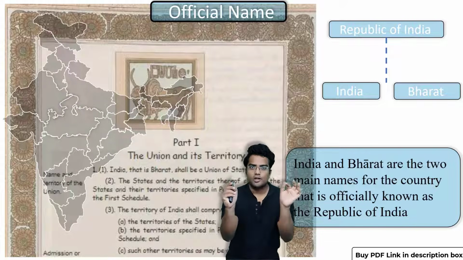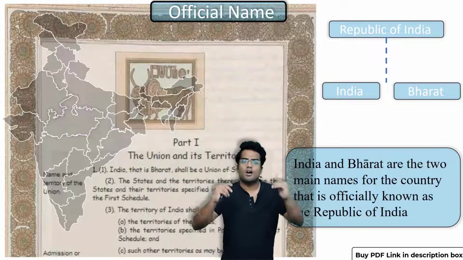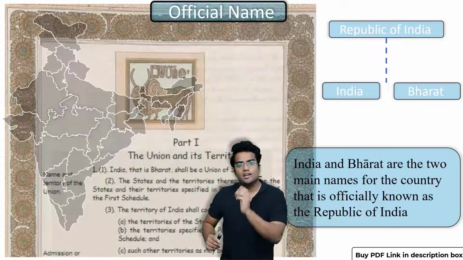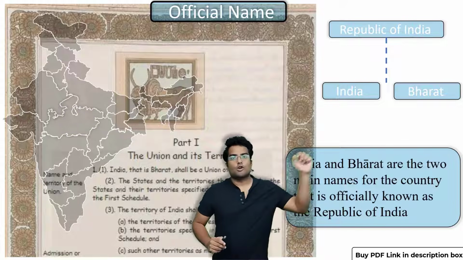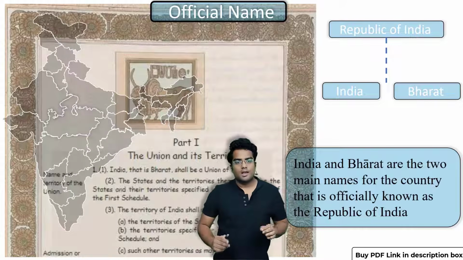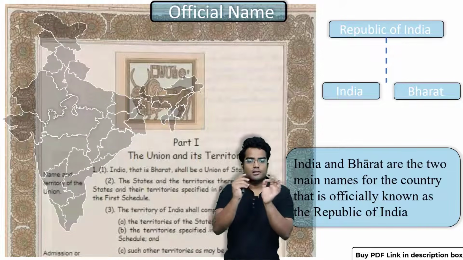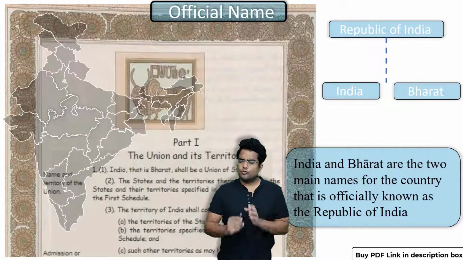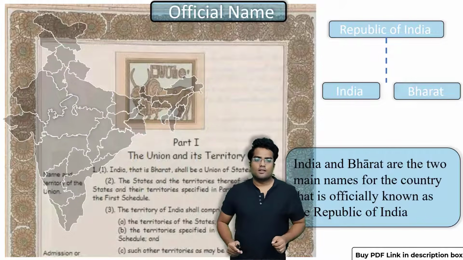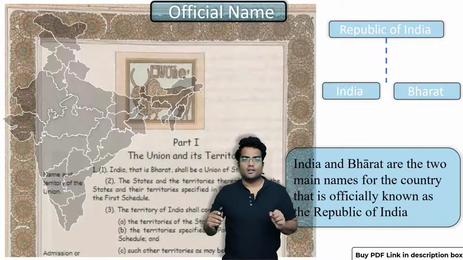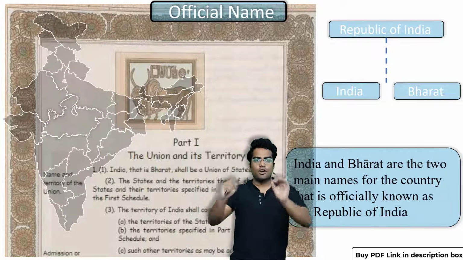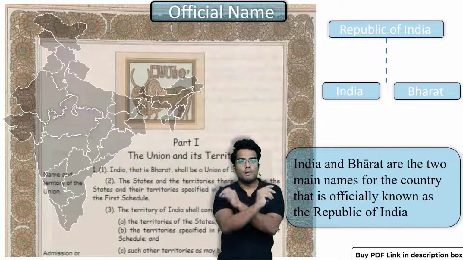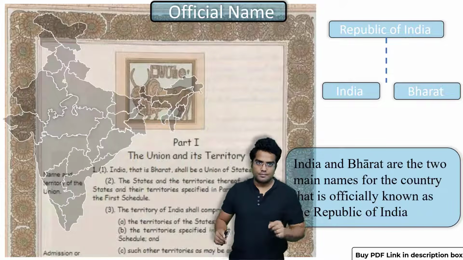Now this particular article has framed a ton of questions in UPSC prelims starting from 2014. This line, India, that is Bharat, shall be a union of states, is very important. India and Bharat are the two official names of the country that is the Republic of India.